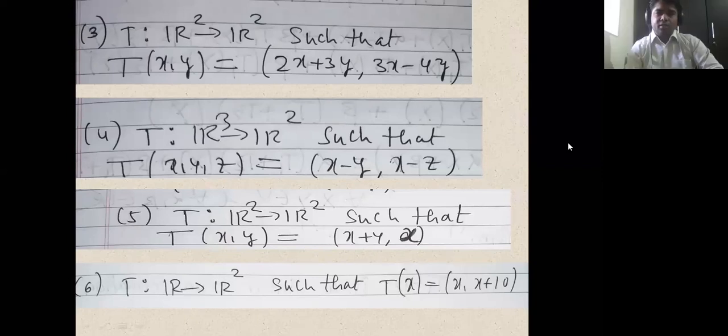Everyone try the third exercise. Third, fourth, fifth, and sixth. So six is not a linear transformation. Somebody said rightly, that is a correct thing. Third is not a linear transformation. But why is it not a linear transformation? That also you have to answer correctly.